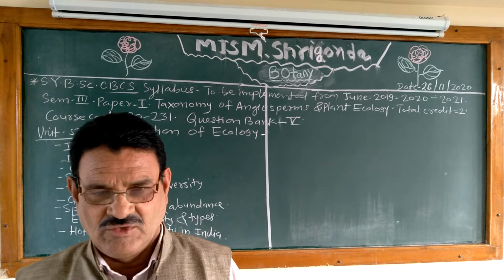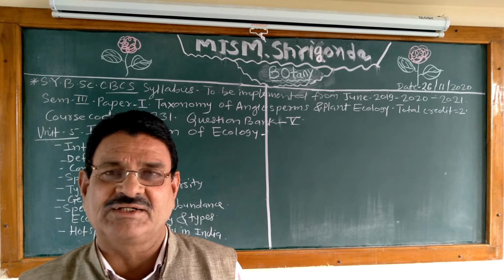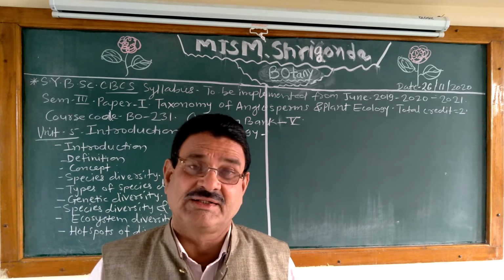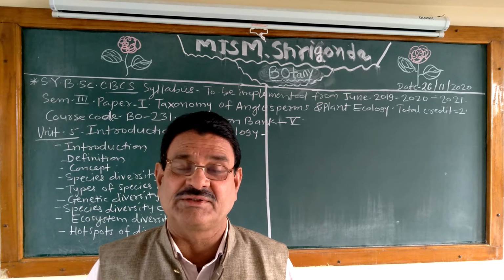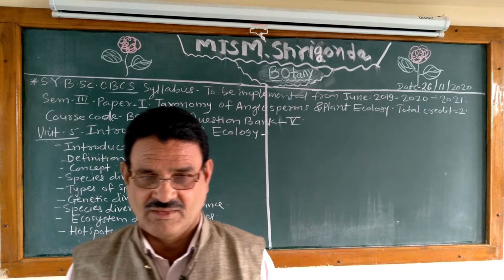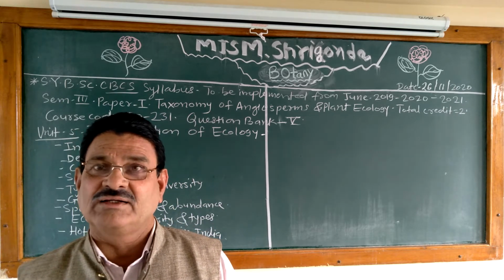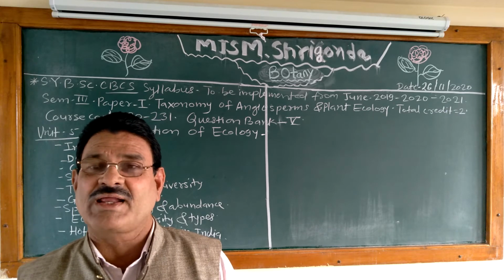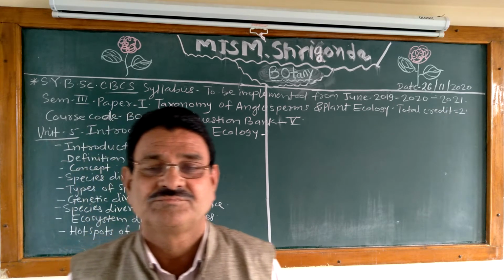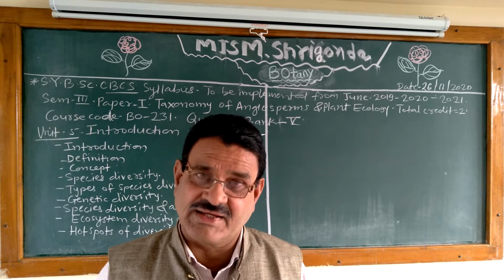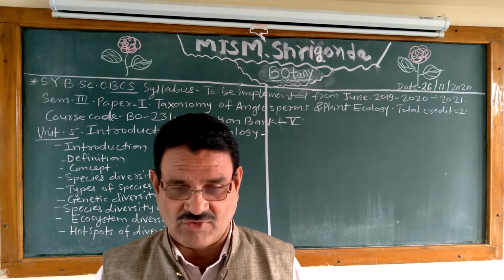Next question, what are the methods of sampling vegetation? That is methods of vegetation sampling in ecology, that is quadrat method, transect method, belt method, line method. What is a quadrat? What is meant by quadrat? That is size of quadrat. What is quadrat method? What is quadrat size? These are questions on quadrat method.